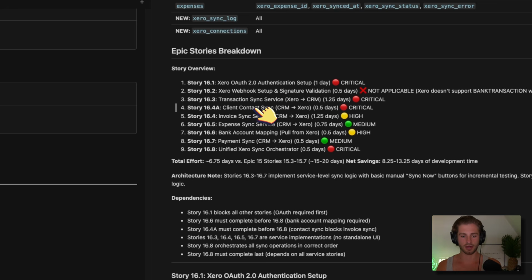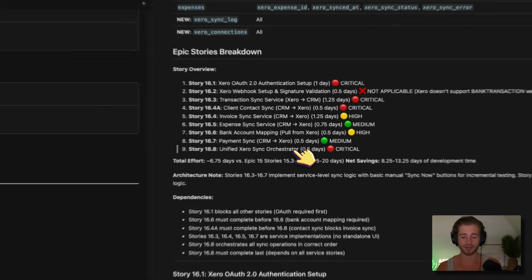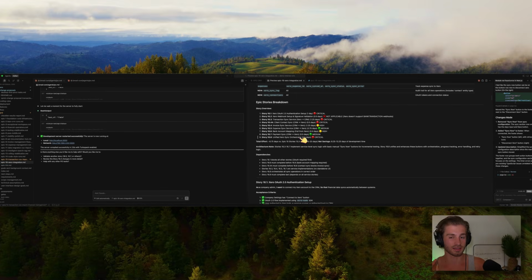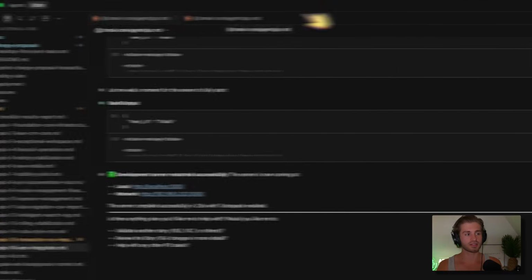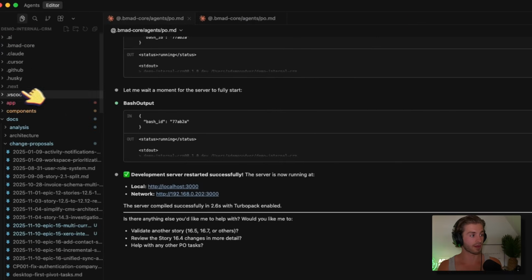Transaction sync services, client contact sync, invoice syncing, expense syncing, bank account mapping, payment syncing, and then a unified Xero sync orchestrator, basically. Touching on those in a bit more detail, the actual complexity of how we're setting this up is not too important. The purpose of this is to show you how the change proposal system works. So you could access the change proposal through 2 of the BMAD core agents.